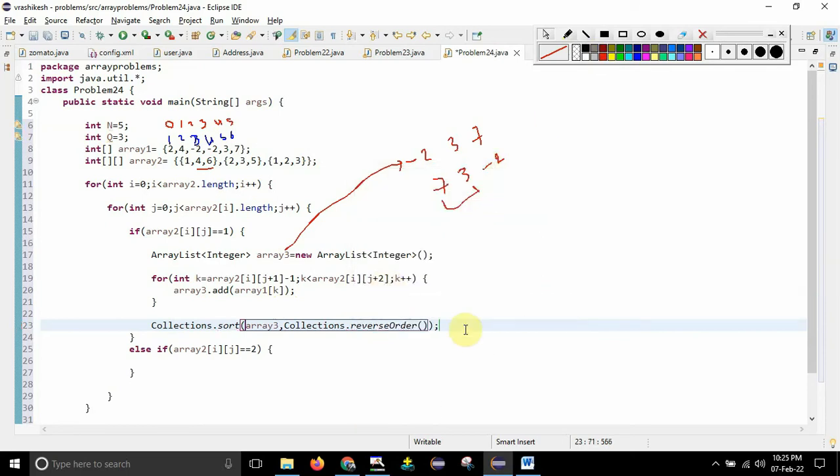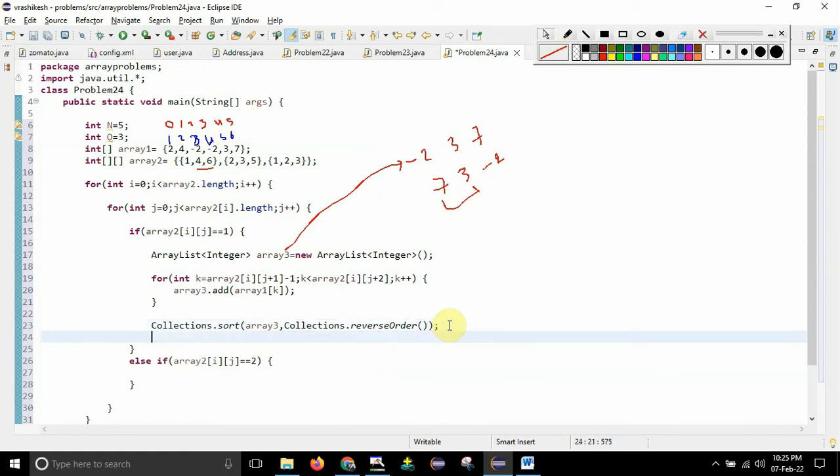If you are using Eclipse, then you will get a lot of suggestions. Just observe whatever I have written: array 3, I want to reverse sort array 3, then collections dot reverse order. Once you have written this much, it will give me array 3 as 7, 3 and -2.